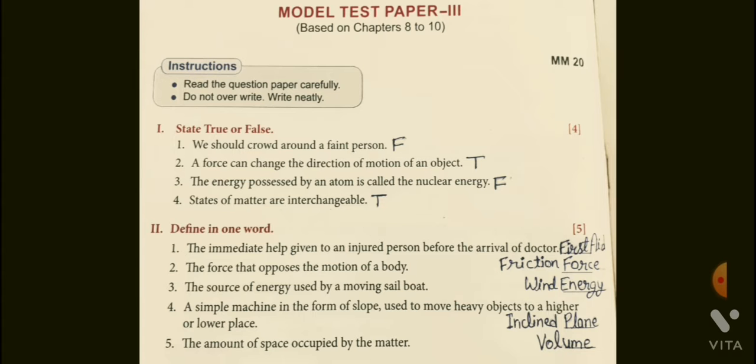Define in one word. The immediate help given to an injured person before the arrival of a doctor, that is first aid. Force that opposes the motion of a body, that is frictional force, that is provided by the two surfaces of two bodies or objects. The source of energy used by a moving sailboat, that is wind energy.